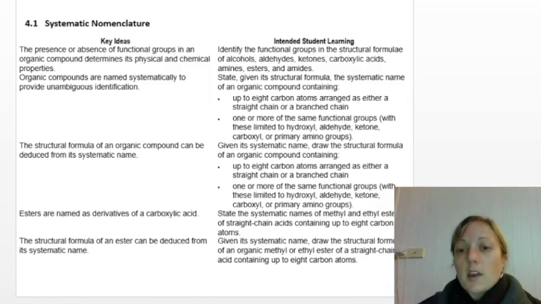We also need to be able to give a systematic name if we can see a structure, so we need to be able to name structures, and we need to be able to name esters as well, and draw or deduce what an ester is made from.